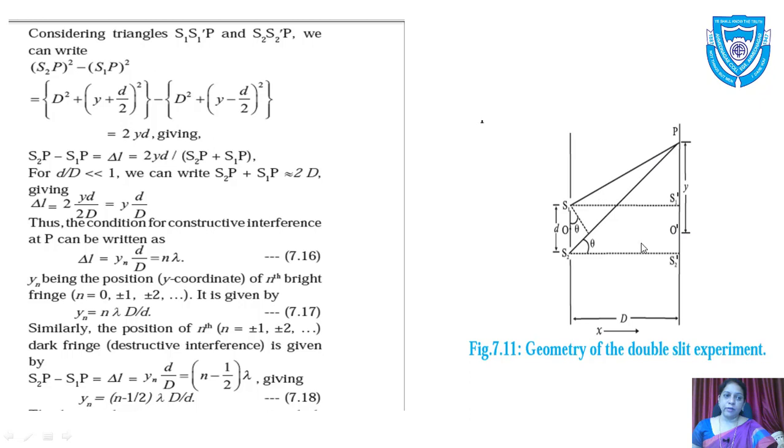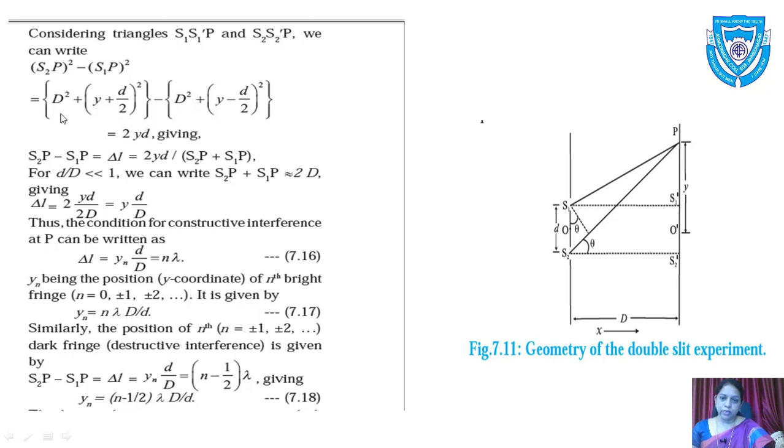Now if we consider the first triangle S1 S1 dash P, this is the hypotenuse S1P square, and for the second triangle, hypotenuse S2P. So S2P square is equal to D square plus, this distance is Y, and since this is D, this is equidistant, so this is D by 2 and this is D by 2. Naturally this will be Y plus D by 2 for this bigger triangle. So the distance from P to S2 dash is Y plus D by 2.